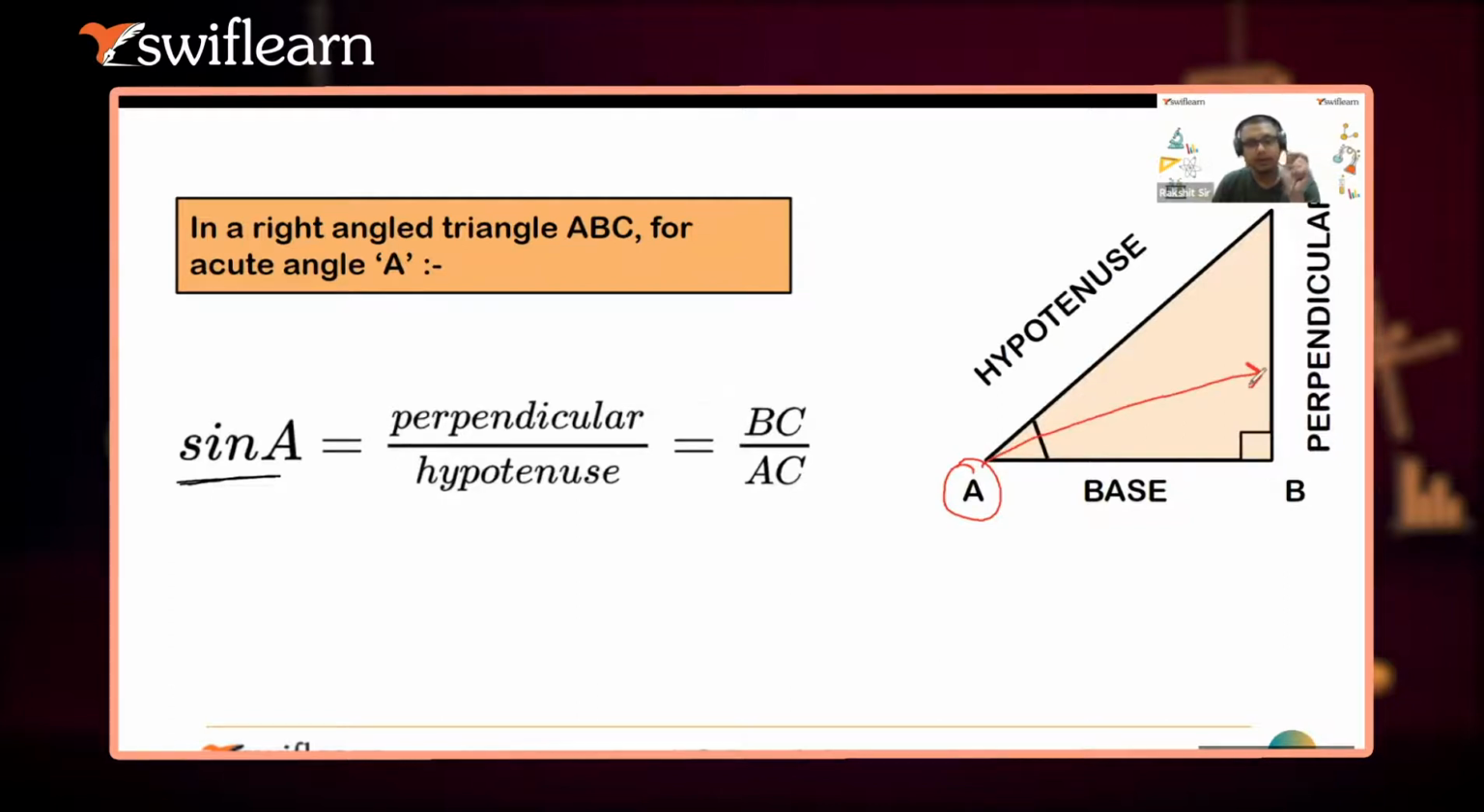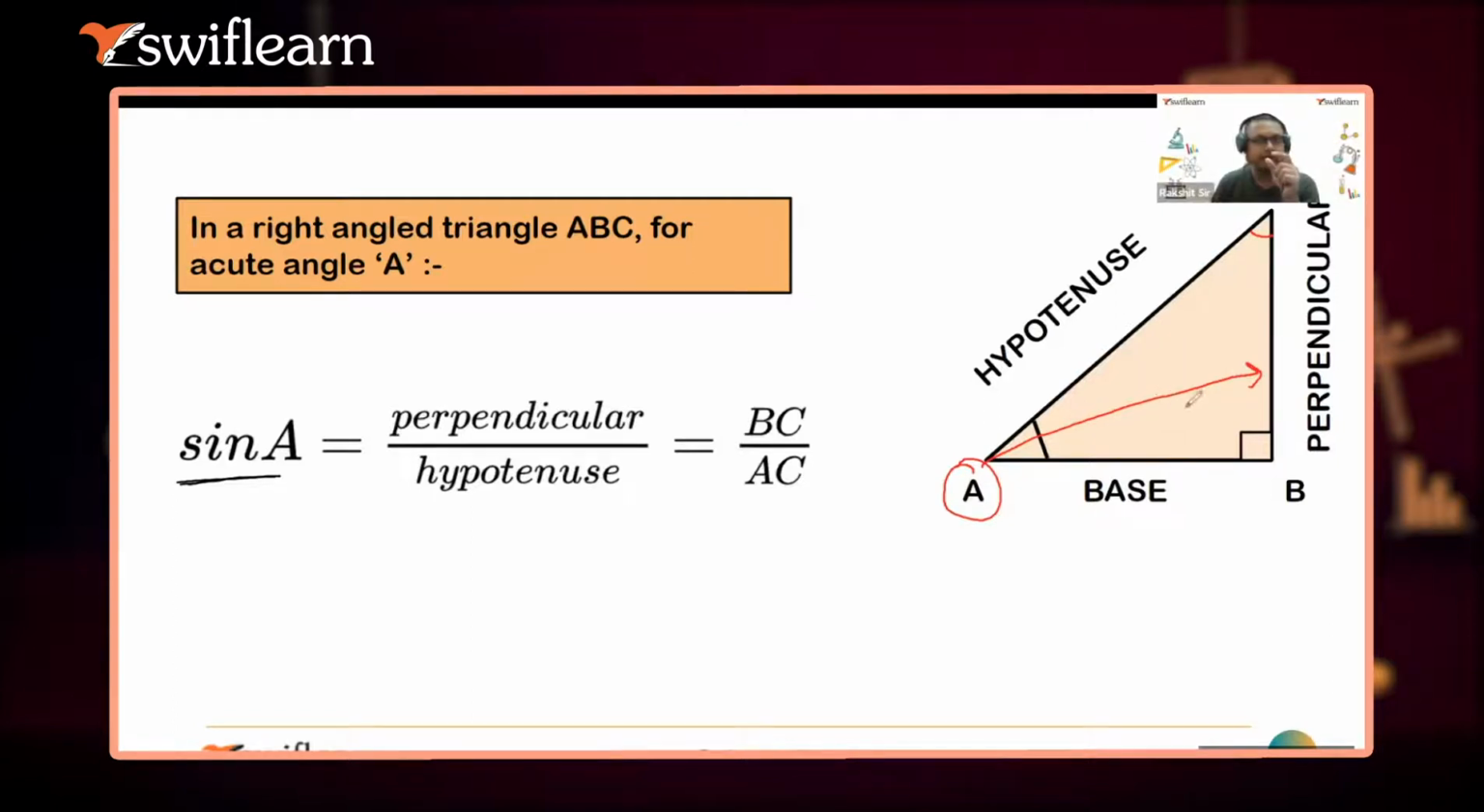ठीक है. A का opposite side कौन सा होगा? BC होगा. Ashmit, what is the side opposite to C? Base, AB. Okay. And what is the side opposite to B? Opposite to B. Sorry, it's the hypotenuse. Hypotenuse. ठीक है.